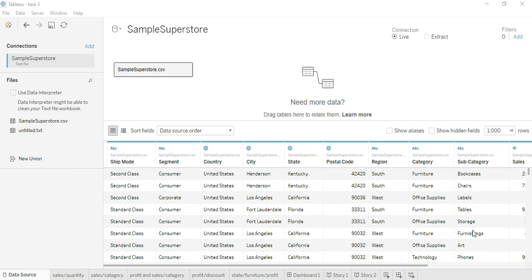Everyone, myself Sachit Gowda. I am going to show you how to input the sample superstore data and how to do exploratory data analysis. For this task, I have used Tableau as my tool. Task assigned by Sparks Foundation, GRIP November 20.